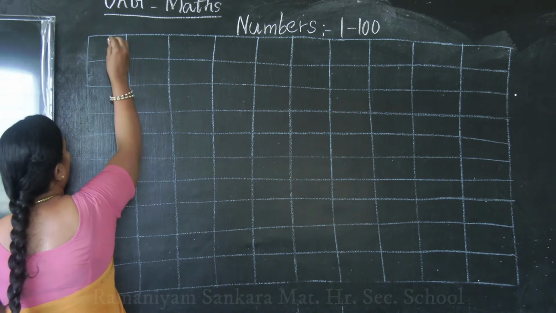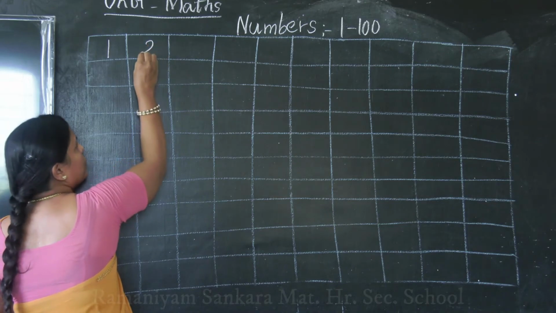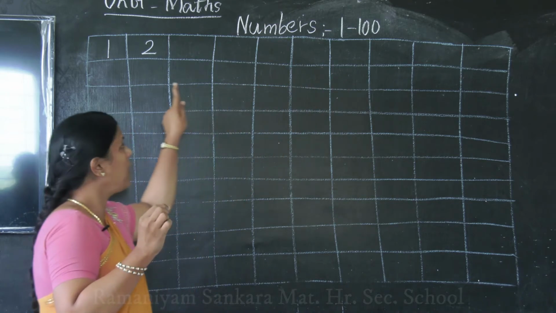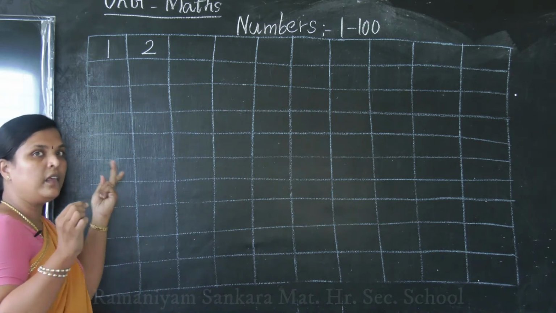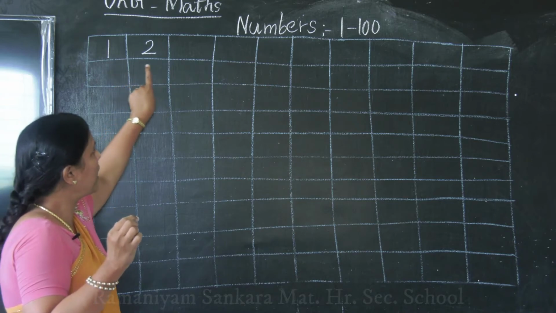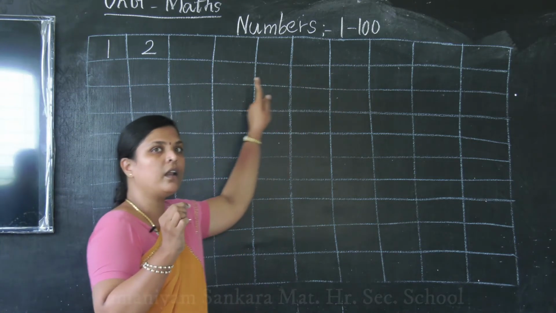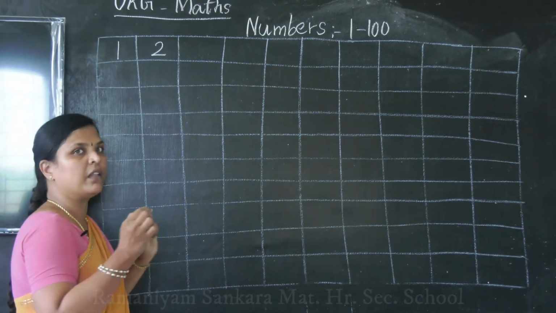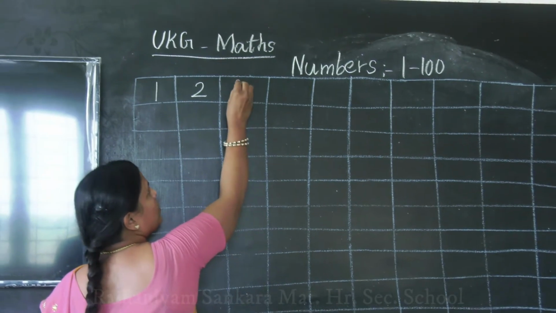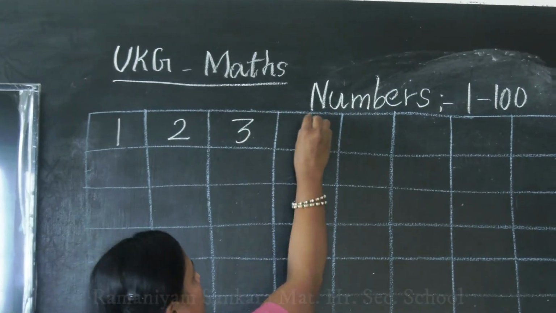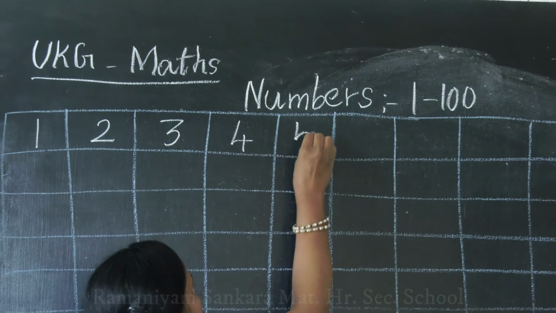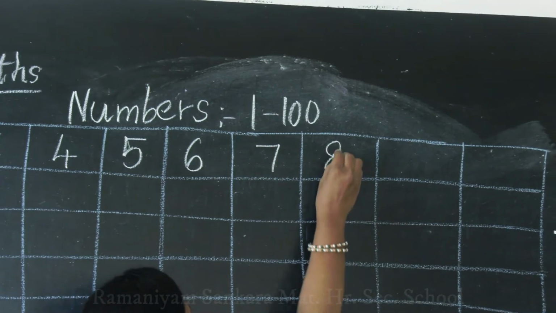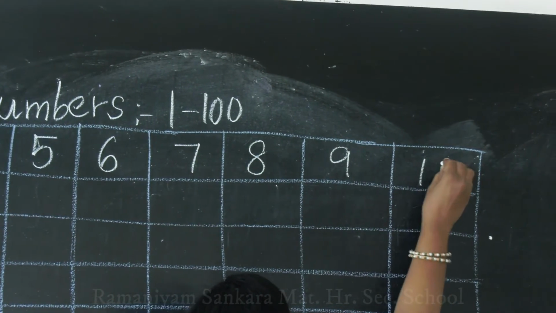Okay, start. 1, 2, either you carry on this way or you start writing this way. Anything is right. You write this sleeping line method or straight line method. I am following this method, you follow any method. Okay, 1, 2, 3, 4, 5, 6, 7, 8, 9, 10.